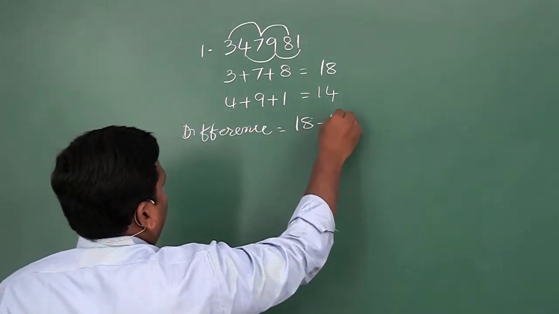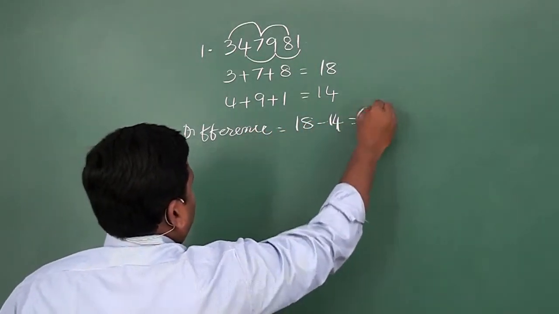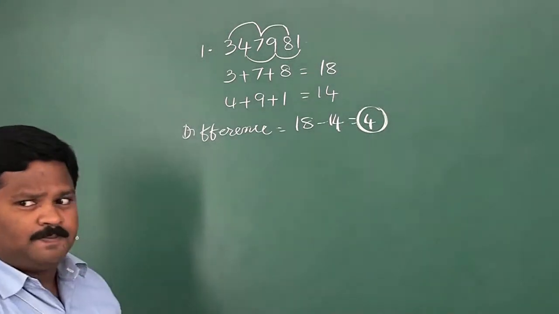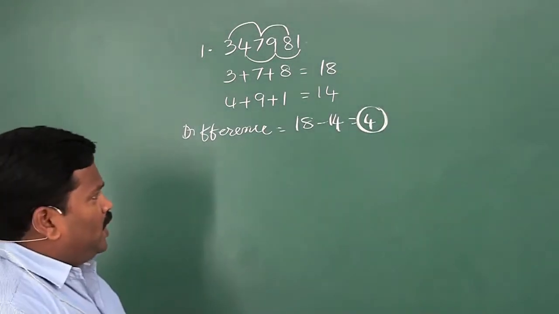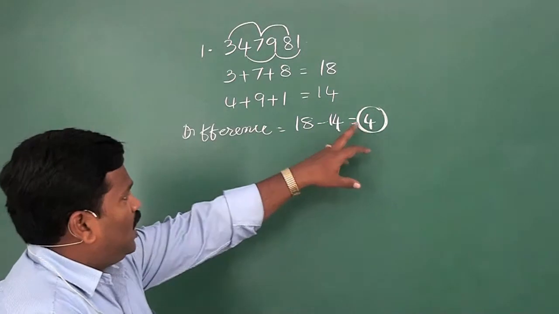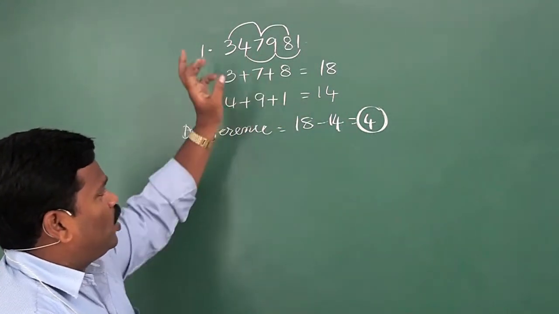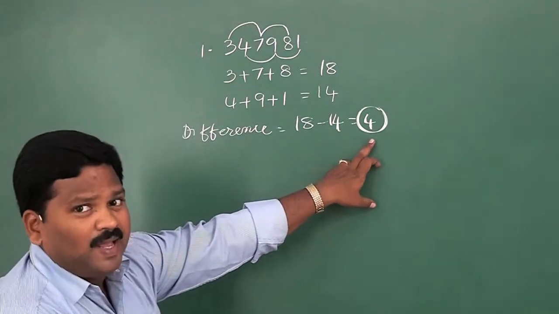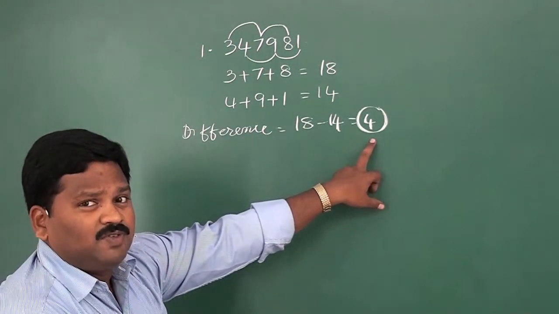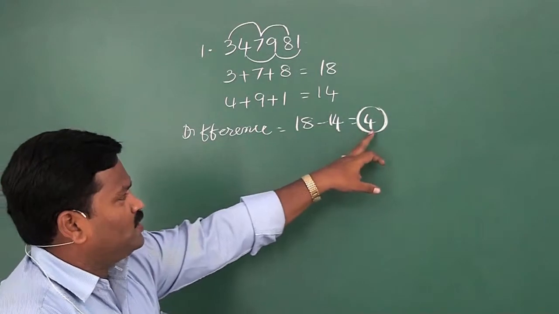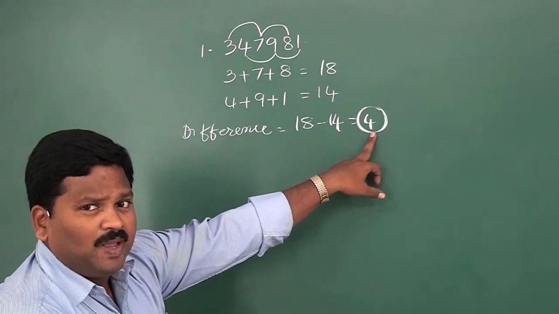Now find the difference. 18 minus 14 is 4. Is this 4 divisible by 11? No. The difference we got is 4. Is this divisible by 11?